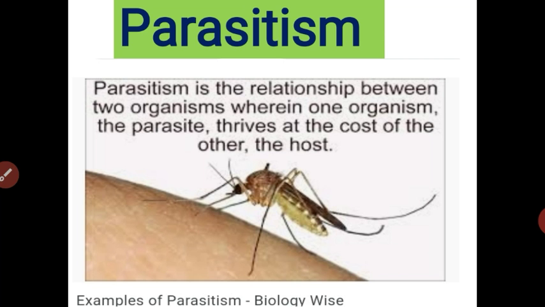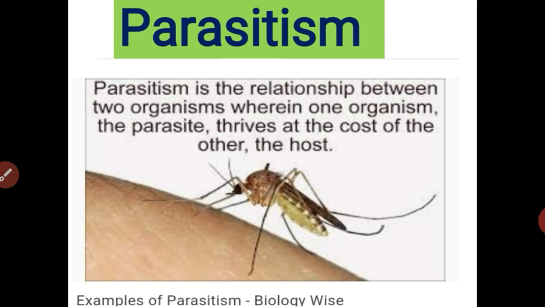For example, the mosquito. The mosquito is a parasite. The mosquito sucks blood from the human being. The human being is the host and the mosquito is the parasite. In that interaction, one species is advantaged and the other species is disadvantaged. Got it, student?